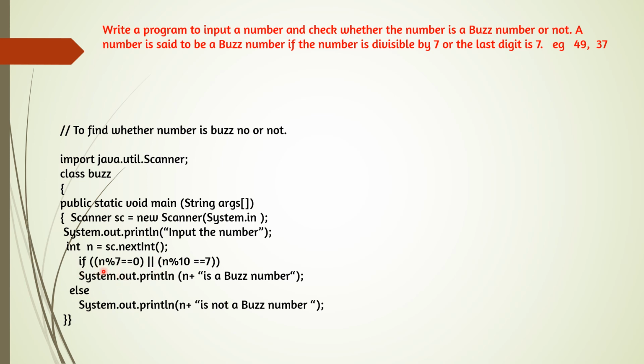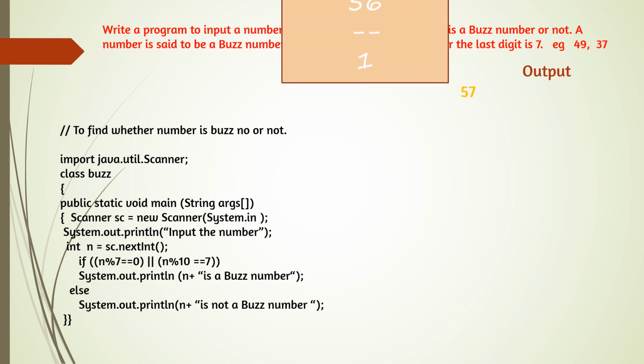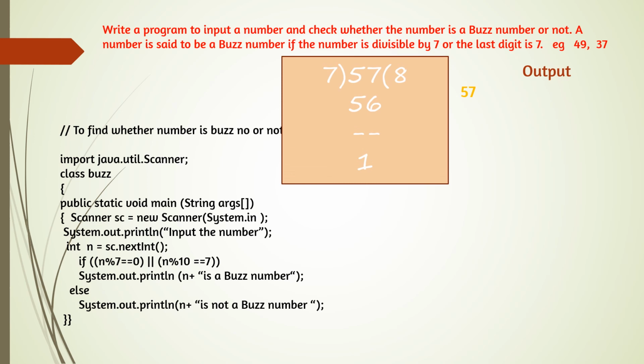One condition is opening from here and closing here, the bracket you can see. The second condition is opening from this bracket and closing with this bracket. And when we are combining both conditions, one common bracket will be opening at the start and closing at the end. And now here we can see the output. Suppose we are inputting 57. First of all, we check whether it is divisible by 7 or not. 57 divided by 7, n modulus 7 is equal to 0? It is not divisible by 7. The remainder is 1, not 0.